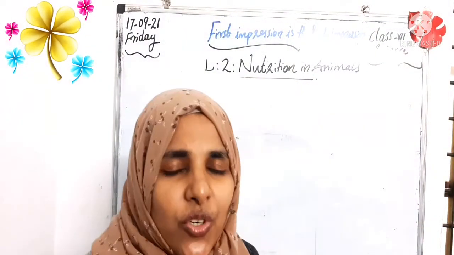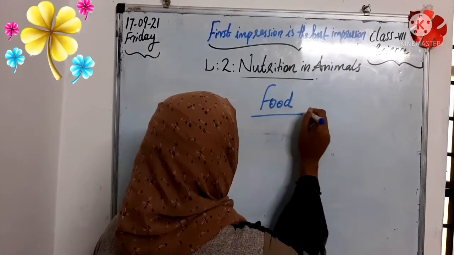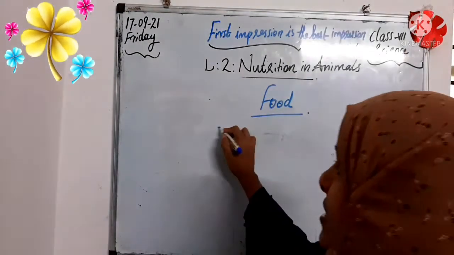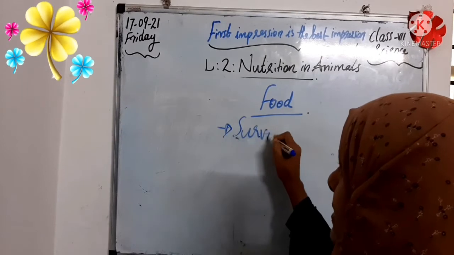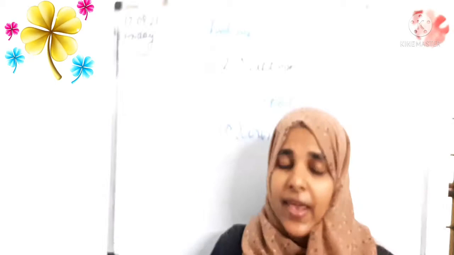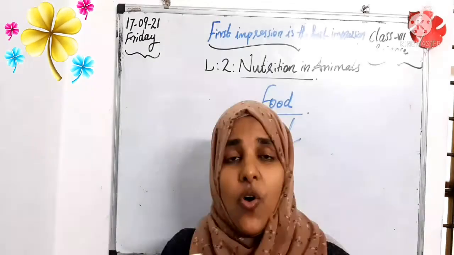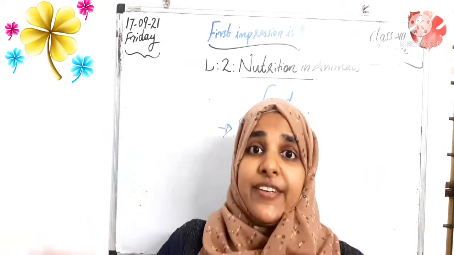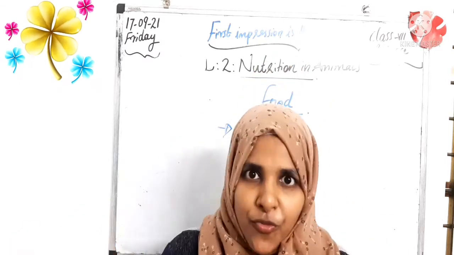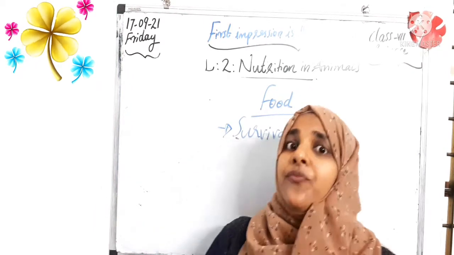Students, we all know that food is very important for the survival of the body, right children? Actually, why are we eating our food, children? Yes, of course, for the survival of an organism. That means without food we cannot live in this environment, is it children? So for survival we need our food. That's a good answer. And also from childhood onwards we say we need food for growth and development of our body, is it children? So for the growth and development of our body we need food.